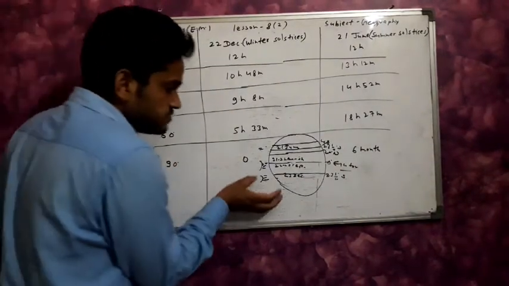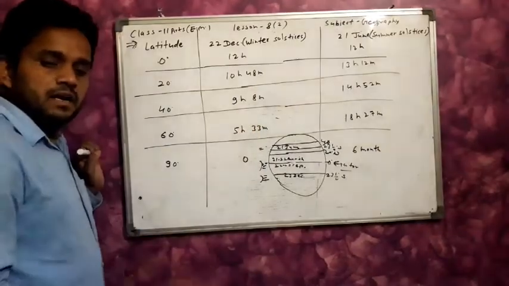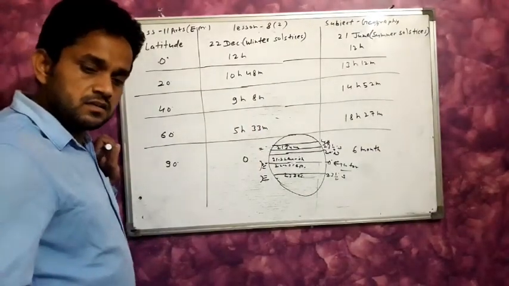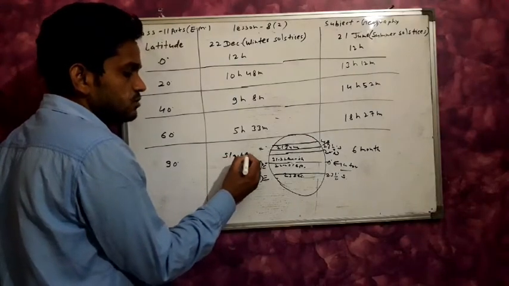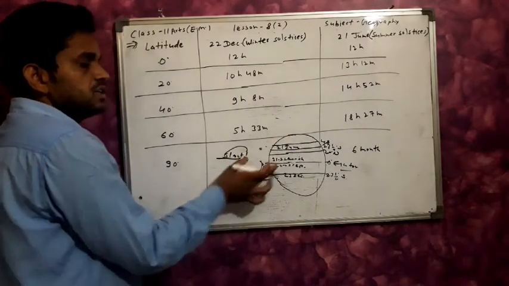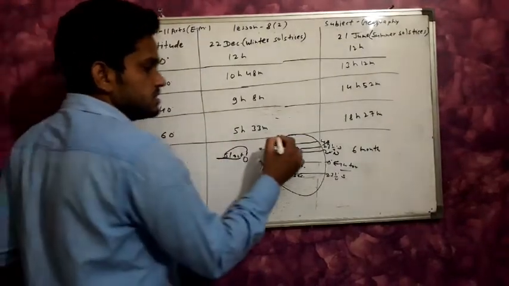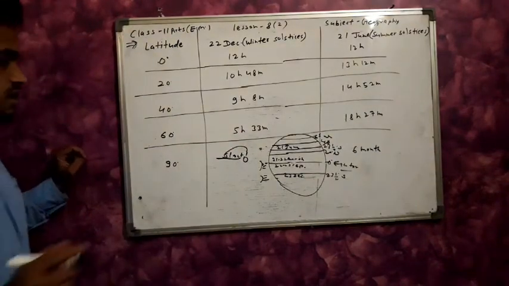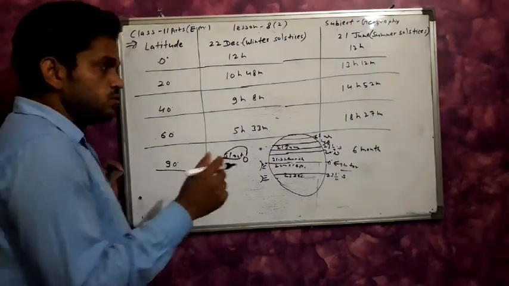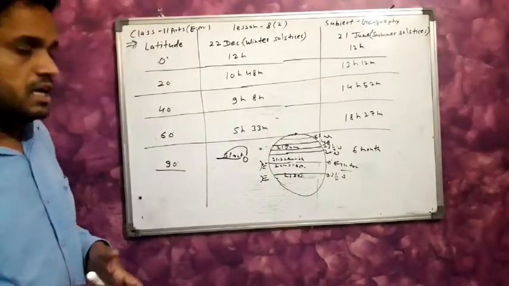Here the sun's rays are vertical, and then they become slanted. Slant means tilted, slant. The sun's rays are slanted here, so the day period decreases. At 60 degrees north latitude, the day is 5 hours and 33 minutes. At 90 degrees latitude, the polar region, the day is 0. It is totally night.